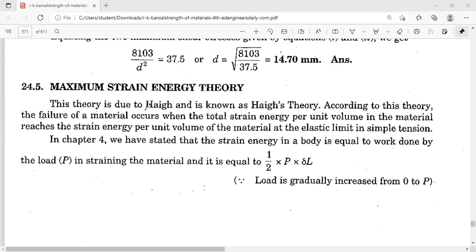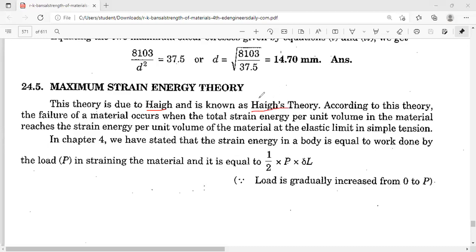This theory is due to Haigh and is known as Haigh's theory. This theory was developed by the scientist Haigh and is called Haigh's theory.